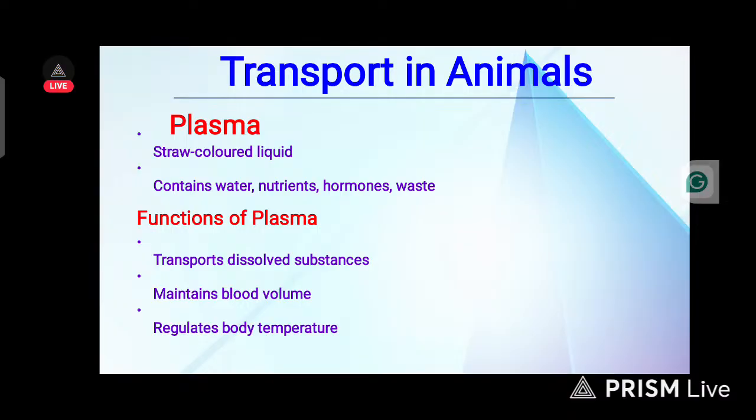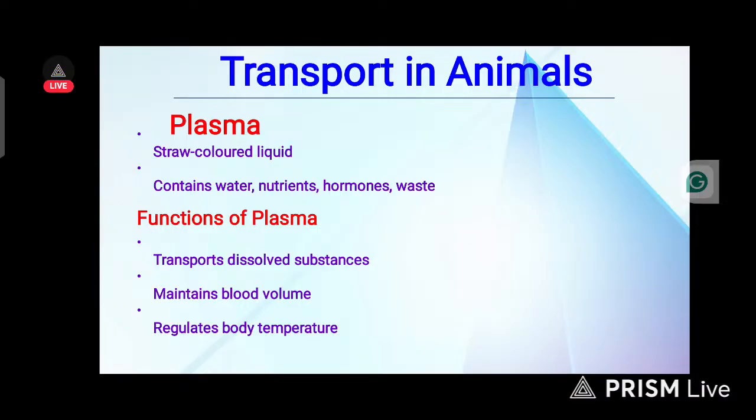So now, what is plasma? Plasma is a straw-colored liquid that contains water, nutrients, hormones, and waste. That is the part of the blood that contains water, nutrients, hormones, and waste. That's the one that transports our waste.